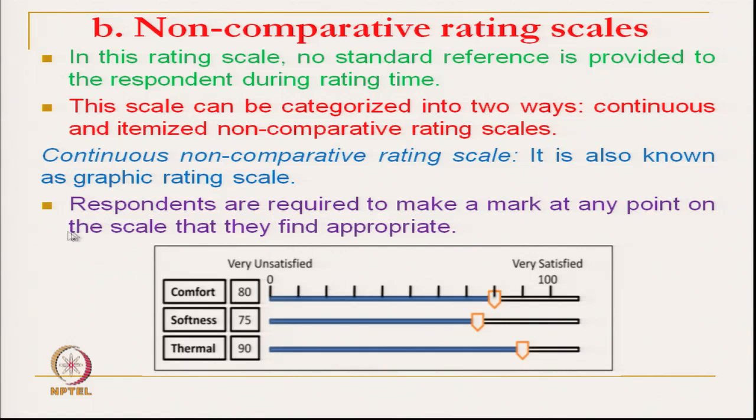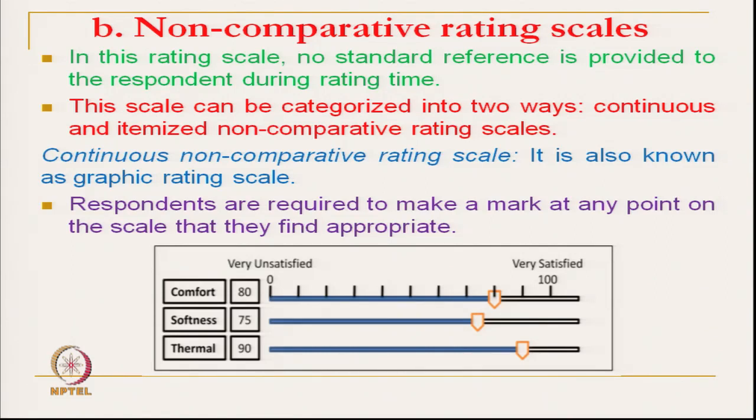In market research this is very widely used, and respondents are asked to rate this value in terms of comfort. You just select, for a particular garment, 80, 75, 90. For garment 2 you rate these things accordingly.